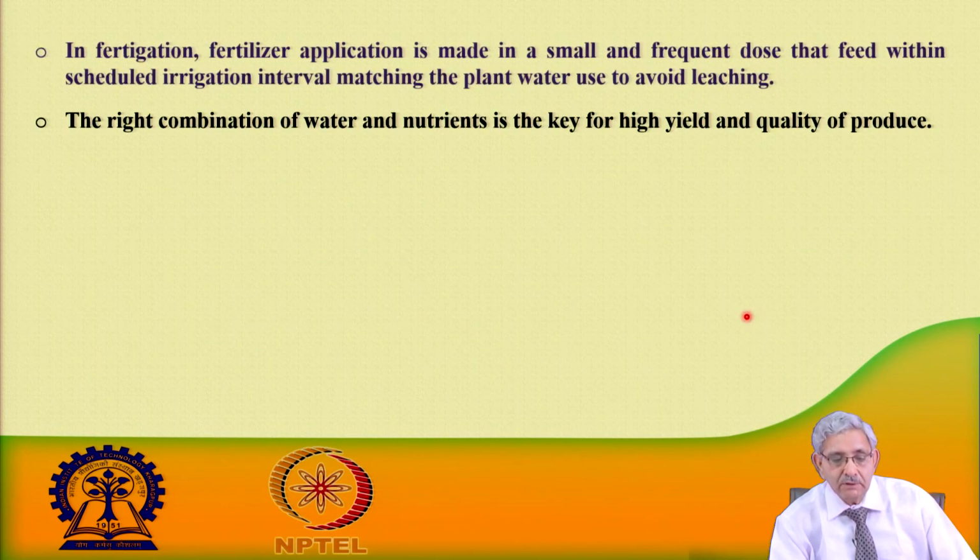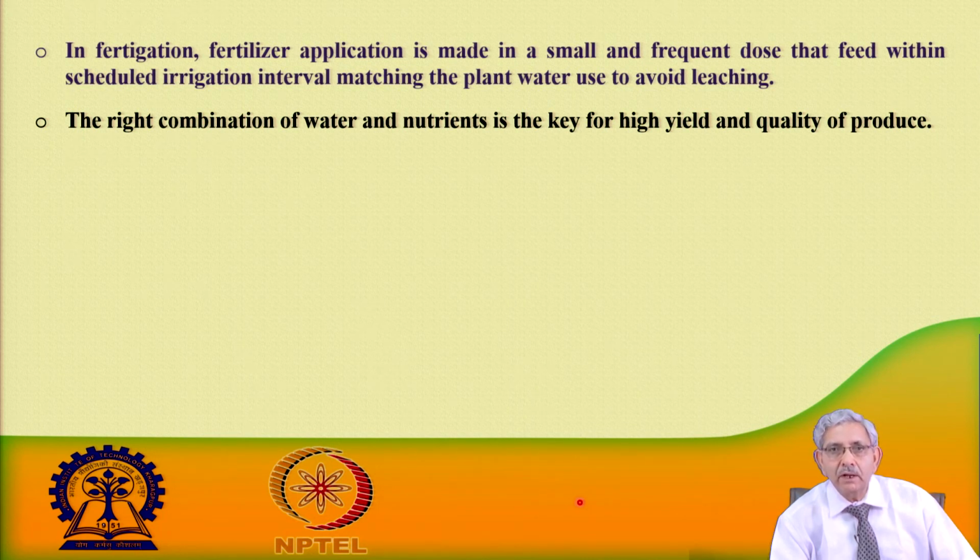So, in fertigation, fertilizer application is made in a small quantity. This is the beauty: as the water is given in a small quantity, fertilizer is also given in frequent doses. At the early stage, the plant's water and food requirement is less in quantity, so it should be fed in the same way.